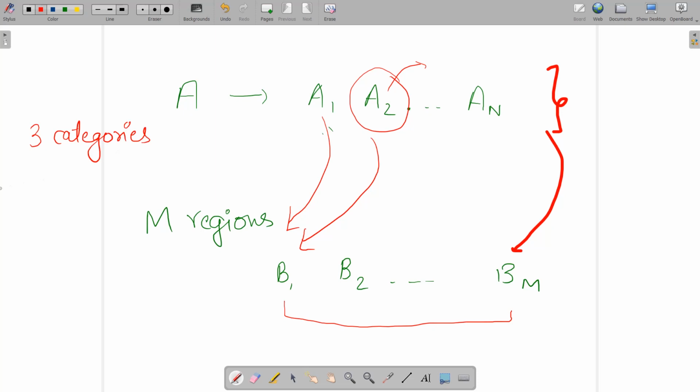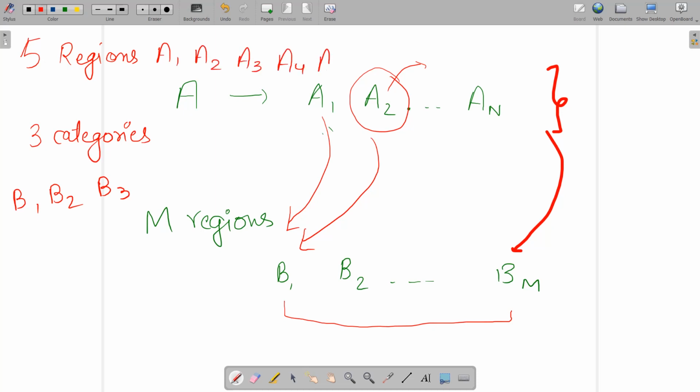Okay, so categories are B1, B2, and B3, and let's suppose there are five regions. The regions are A1, A2, A3, A4, and A5, and we need to assign these regions to these three categories. Let's say there exists some division, not calling it optimal right now, where B1 contains A4 and A5, B2 contains A1, and B3 contains A2 and A3.